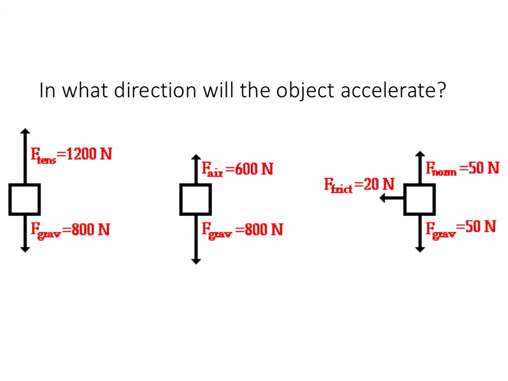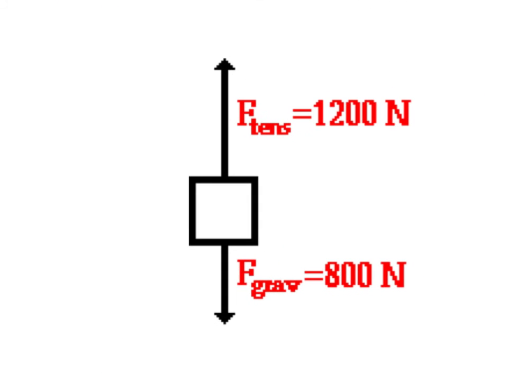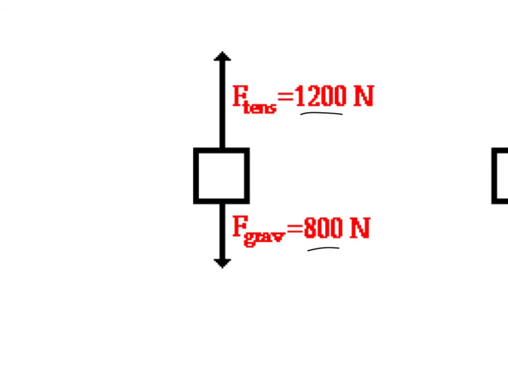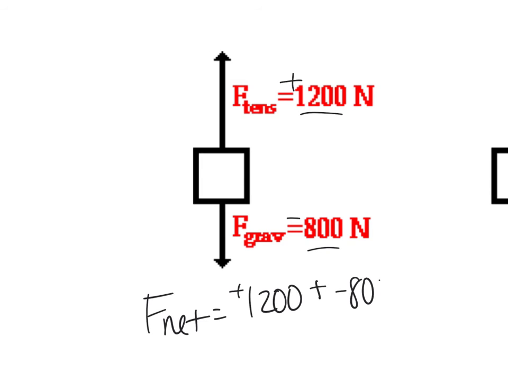All right, so when you're taking a look and you're asking yourself, okay, what is my net force? Remember, if the forces are balanced, my net force is 0. So look at this first one. Force up, force down. Are these two equal? No. And for my net force, I can either go positive, negative, and then add them. So a positive 1,200 plus a negative 800 will give me 400 newtons up.